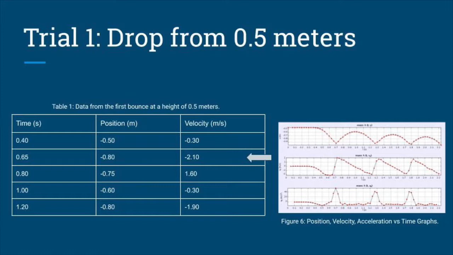If you focus on the middle graph of velocity, you will see that the velocity decreases and then spikes, only to decrease again. The specific velocity we used in each trial is the lowest velocity before the first spike. This number is in the chart and pointed out by the arrow. The height at this velocity is another value of importance and was also recorded. These same steps were taken in each of the following trials.